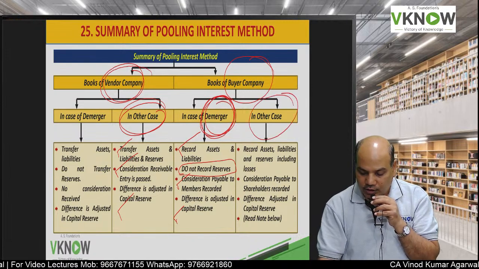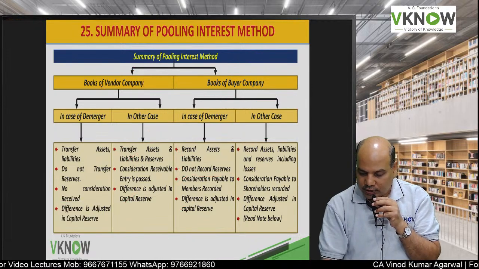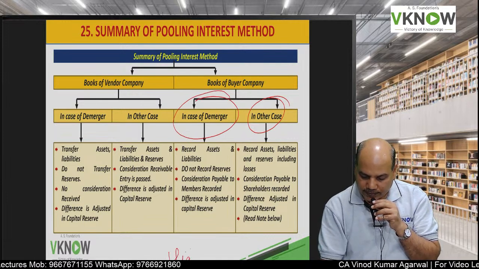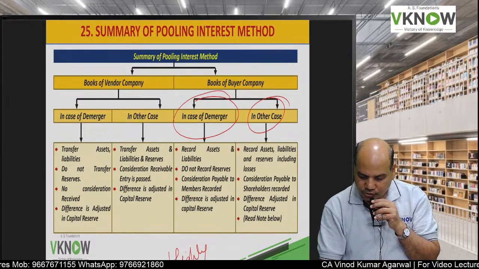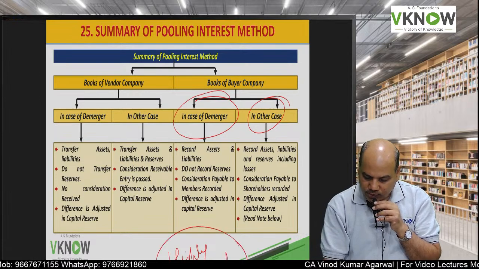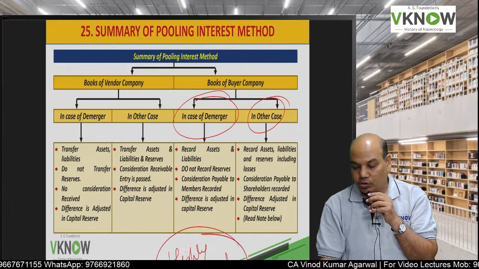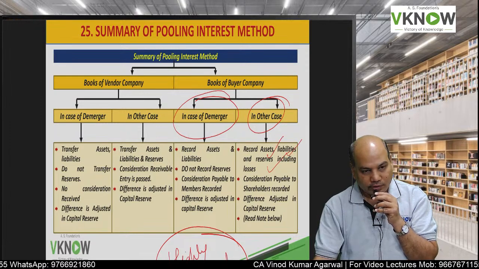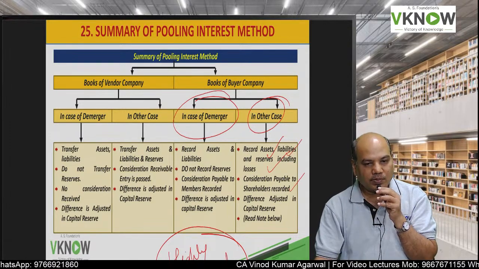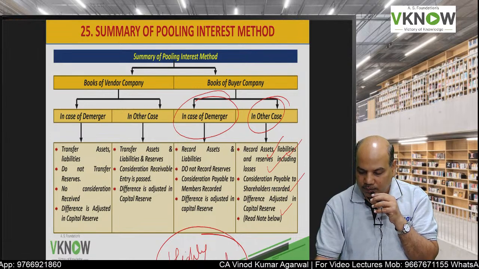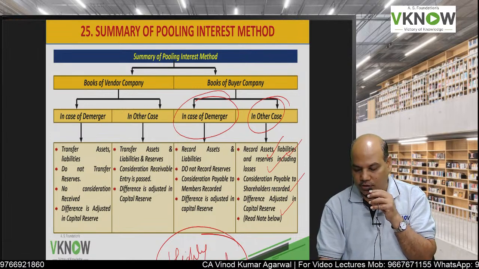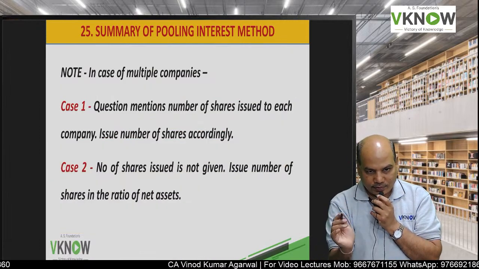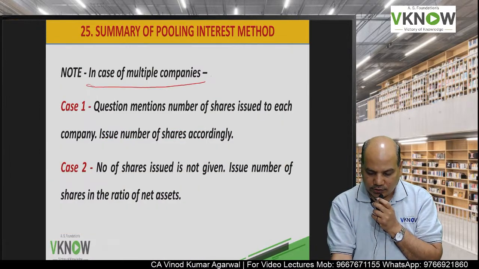And if it is any other case, this is highly tested in the exam, both situations, highly tested, you can take a snapshot and keep it in your notebook. So if it is any other case, you will record asset, liability and reserve, consideration payable is recorded and capital reserve is recorded as the difference. Do not record goodwill. Now this is highly tested in the exam.